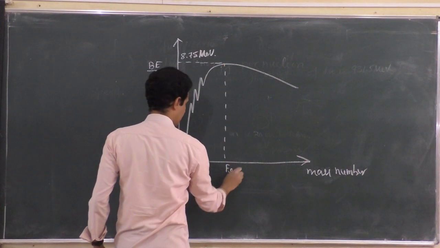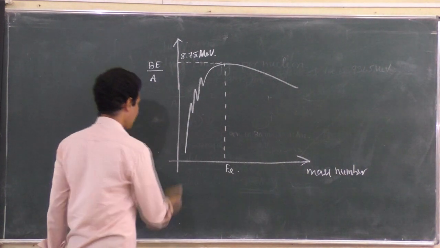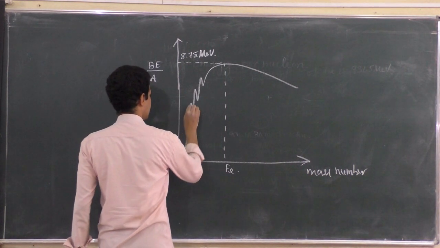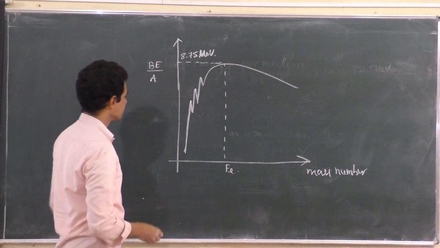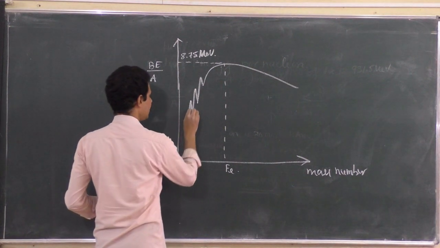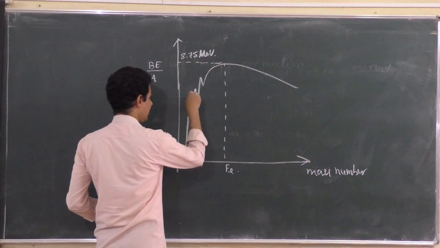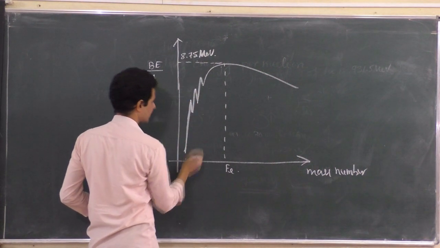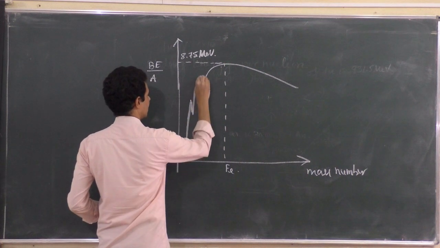So I will write iron, Fe, 56. And here you have some peaks, right? It looks like the tail of a dinosaur, or a crocodile. Now, some elements suddenly have high binding energy per nucleon, and the very neighboring element with just more mass number suddenly has less, again more, again less, again more, again less.